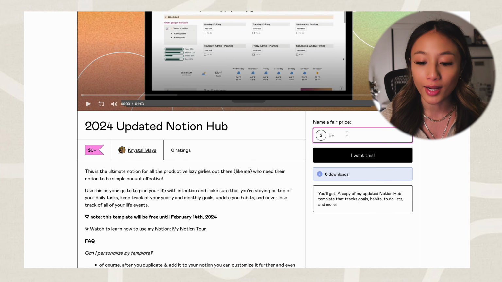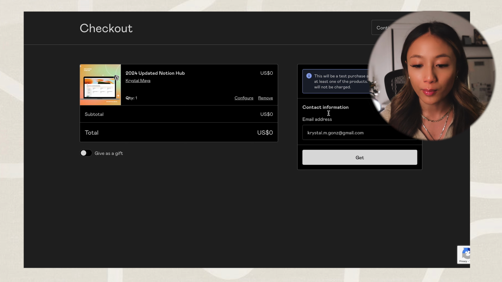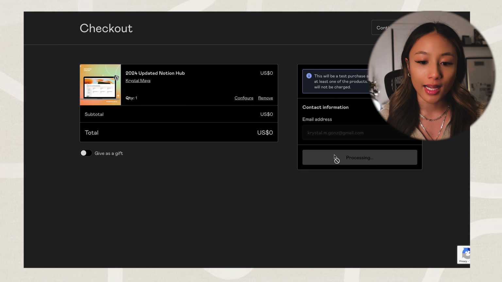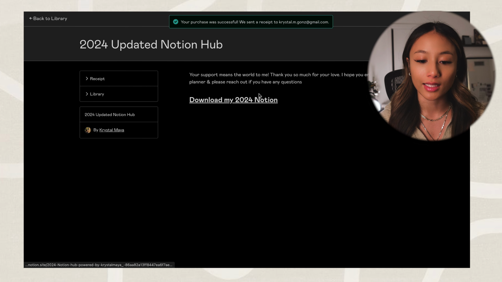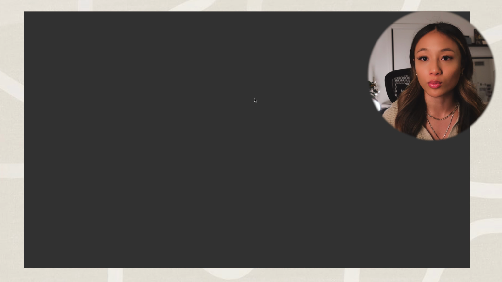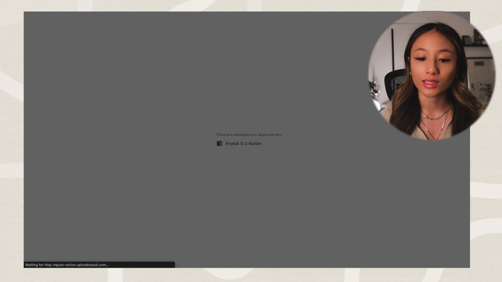But once you name a fair price, all you're gonna do is select I want this. It's gonna take you to this checkout page. You'll select get, and then it will take you to this screen, and all you have to do is select this download my 2024 Notion. You will select duplicate, and then it will transfer into your personal Notion. So it's as easy as that.